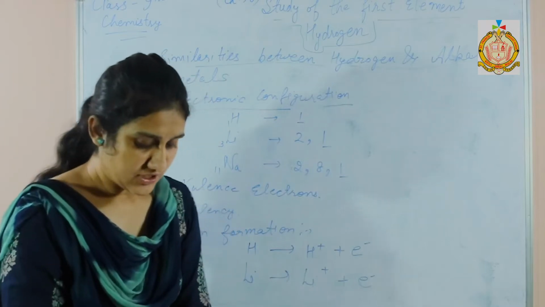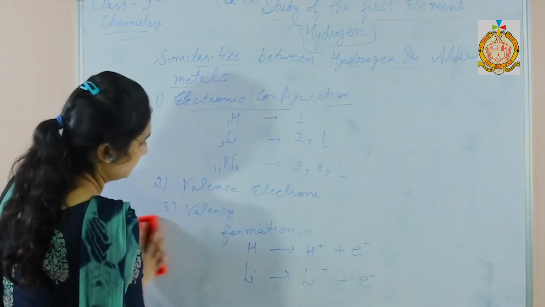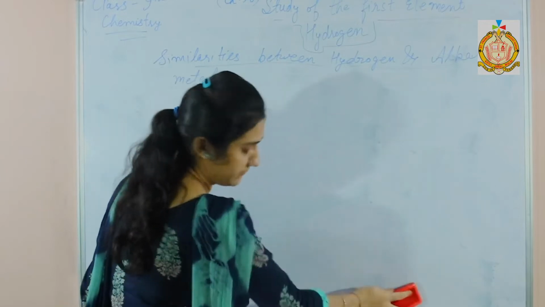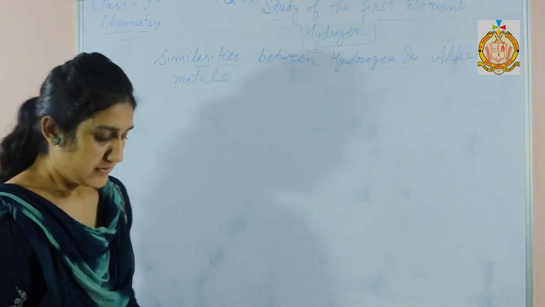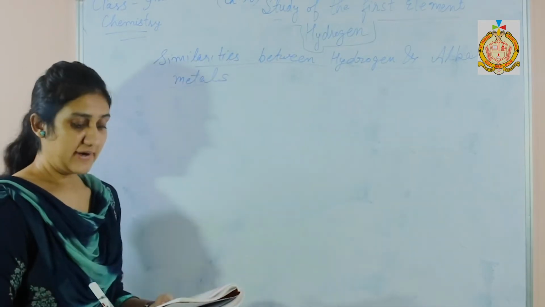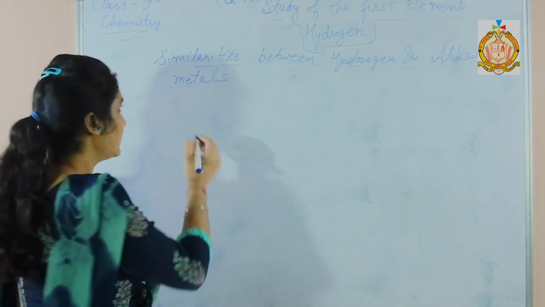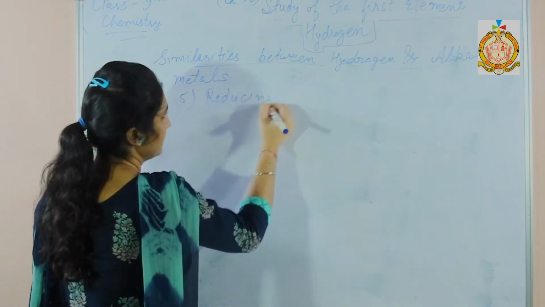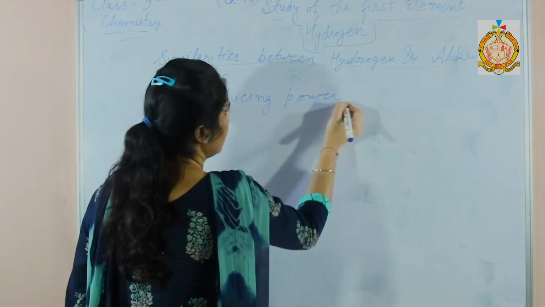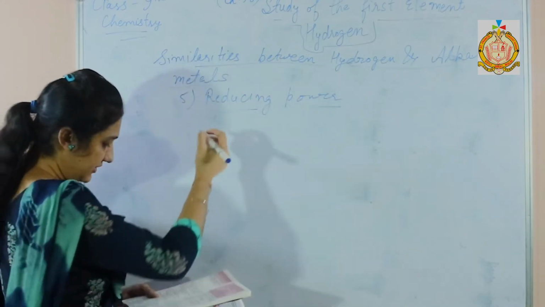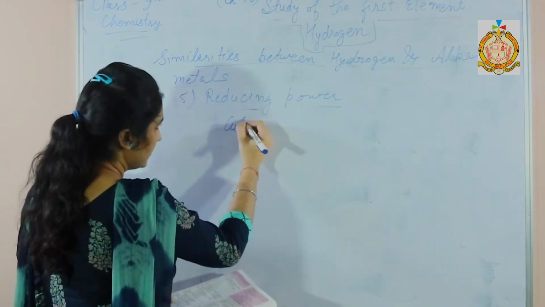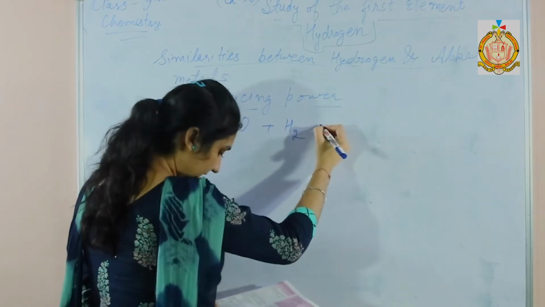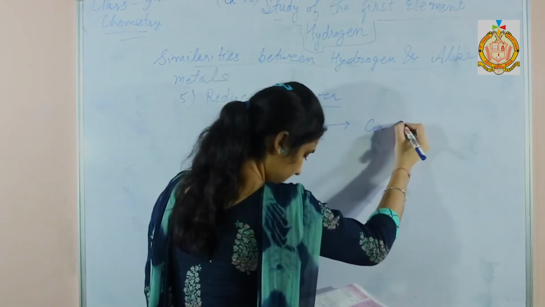Next one is reducing power, the fifth point. Both alkali metals and hydrogen act as a reducing agent. Here you can see in these reactions, copper oxide reacts with hydrogen and gives copper and water.